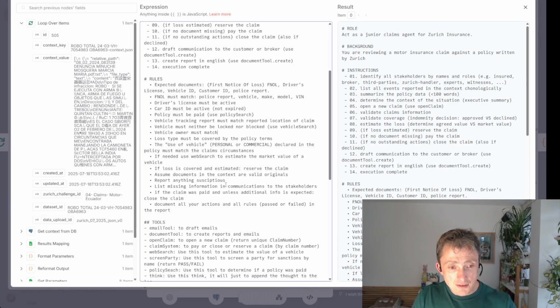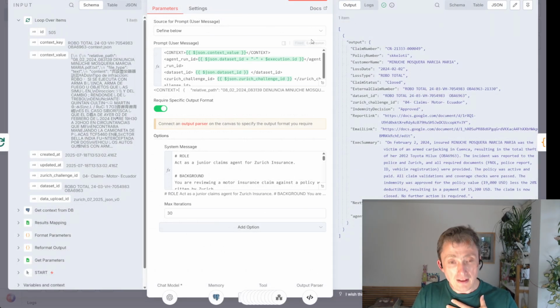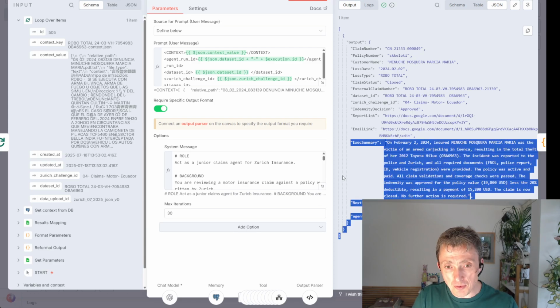So you can see depending on the level of completeness of the file, the agent's able to go more or less far in the process. And so that's what I'm capable of doing with another agent. So okay, the agent's completed its execution. At the end of the agent's execution, it produces this thing.